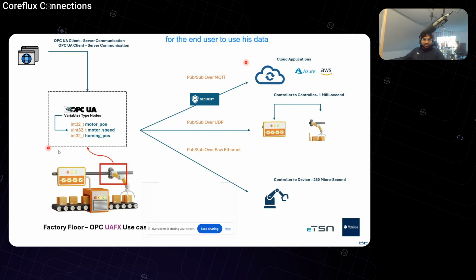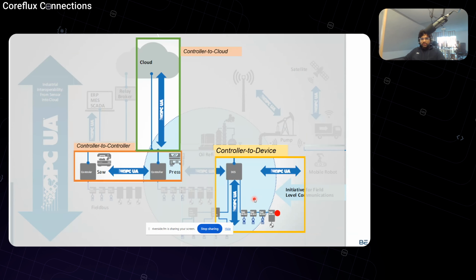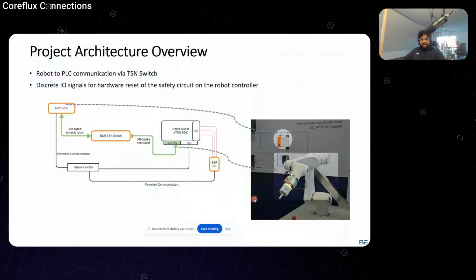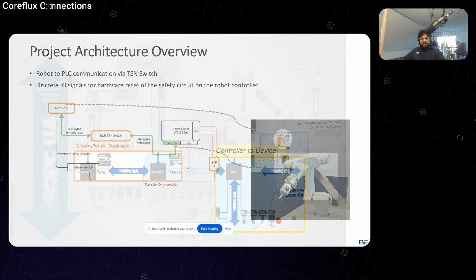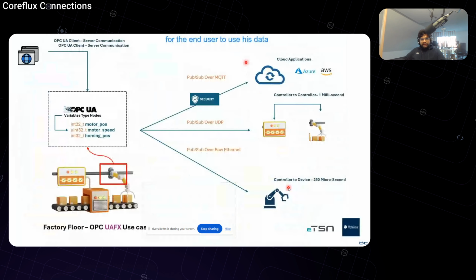These are some example variables that you would need to control the robot that we just saw. All these values can be accessed either by client-server communication or the different transport layer protocols that I specified. Today specifically, we are going to look at PubSub over MQTT, and this is the demo that we are going to do today.